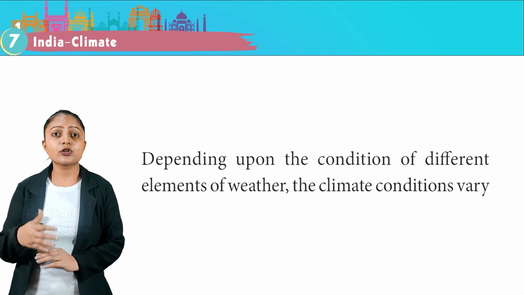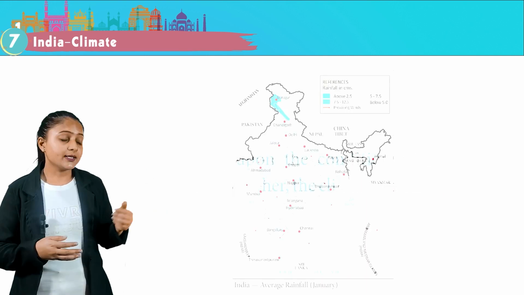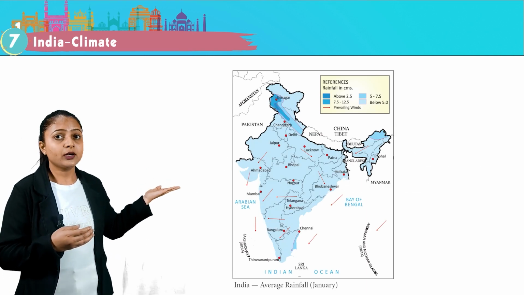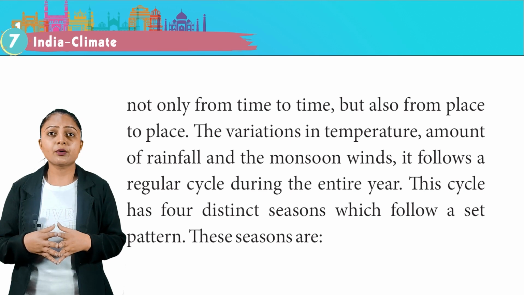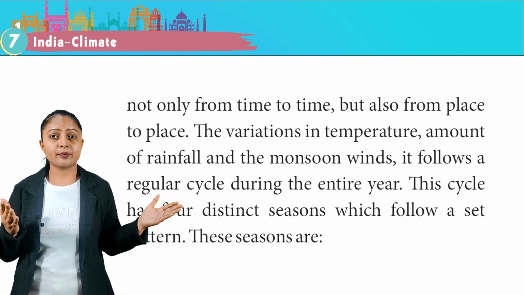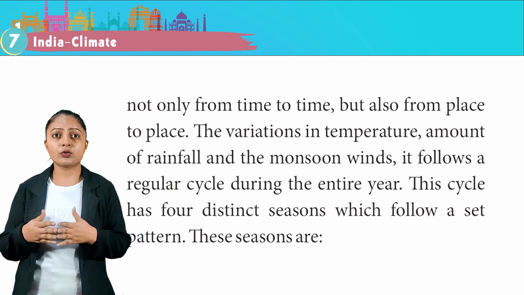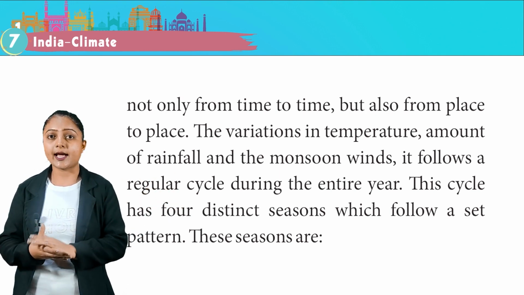Depending upon the condition of different elements of weather, the climate conditions vary. This is a map of annual rainfall, India. They vary not only from time to time, but also from place to place. The variations in temperature, amount of rainfall, and the monsoon winds follow a regular cycle during the entire year.